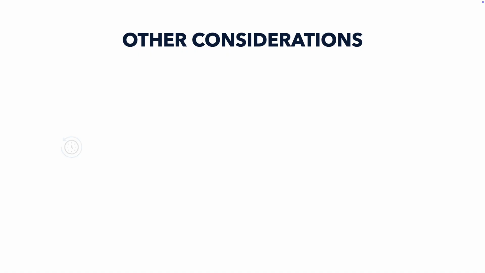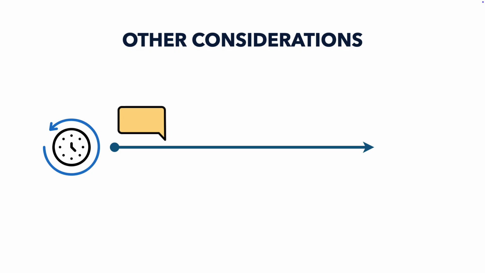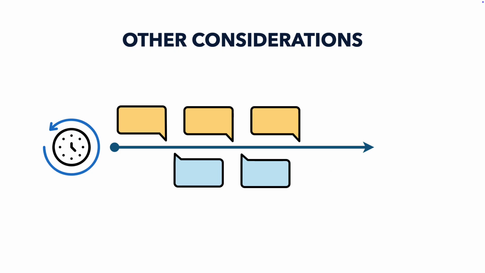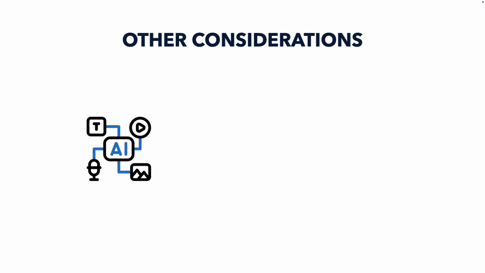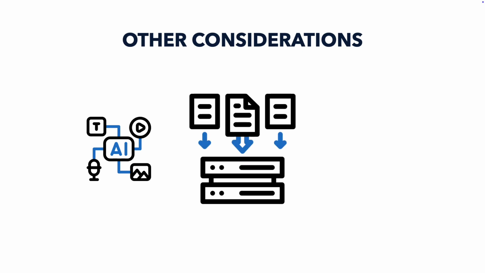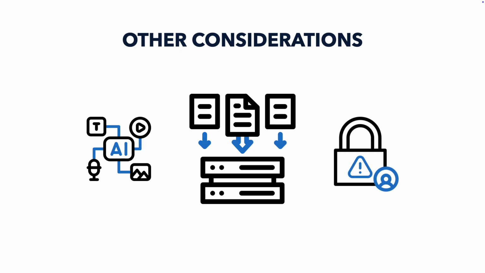As GenAI models evolve, so too does their ability to remember details across longer conversations. This means that you do not always need to restate information each time you prompt. It's important to keep in mind that some GenAI tools may store or analyze what you include in your prompt to help improve its model. As such, be sure to avoid including any private, identifying, or copyrighted material in your prompt.